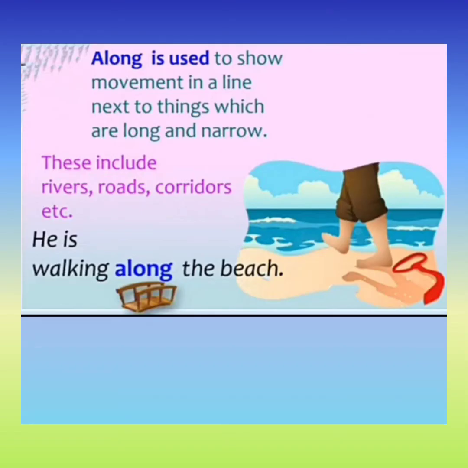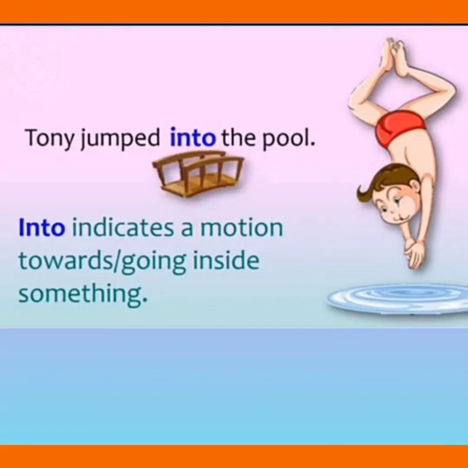Along is used to show movement in a line next to things which are long and narrow. These include the rivers, roads, corridors, etc. Look at the example. He is walking along the beach. Next preposition of movement is into. Into indicates a motion towards or going inside something. Into means movement करते हुए किसी चीज़ के completely अंदर जाना. Look at the example. Tony jumped into the pool.